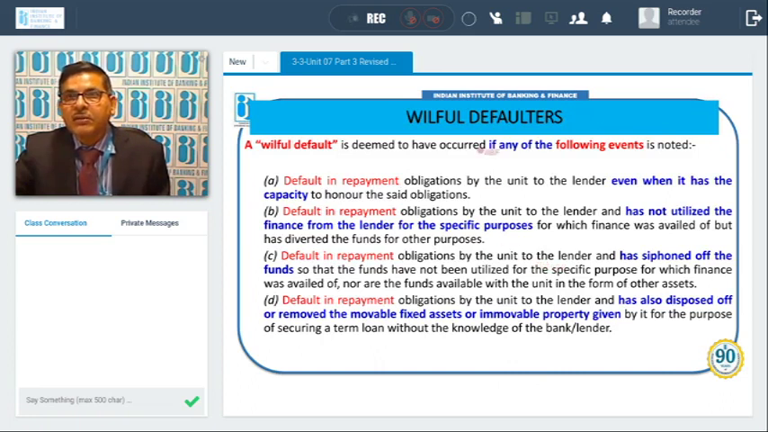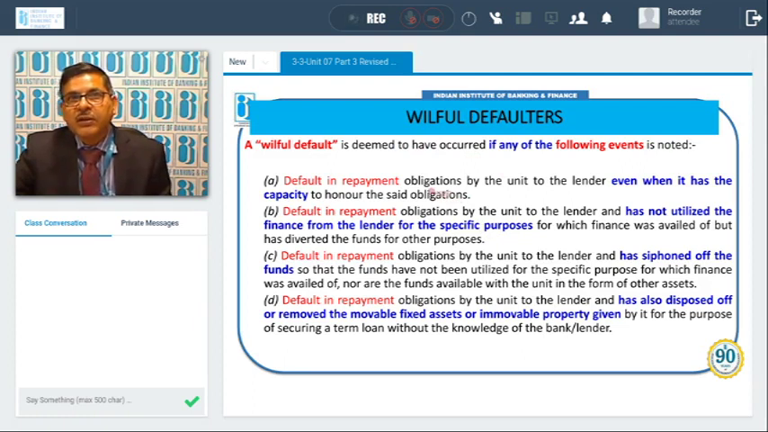Why are we going to discuss it? Because in case any account's promoter or borrower is a willful defaulter, then there are certain provisions of penal action against the willful defaulter, or other guidelines for providing additional funds or facilities. So a willful defaulter is deemed to have occurred if any of the following events are noticed.